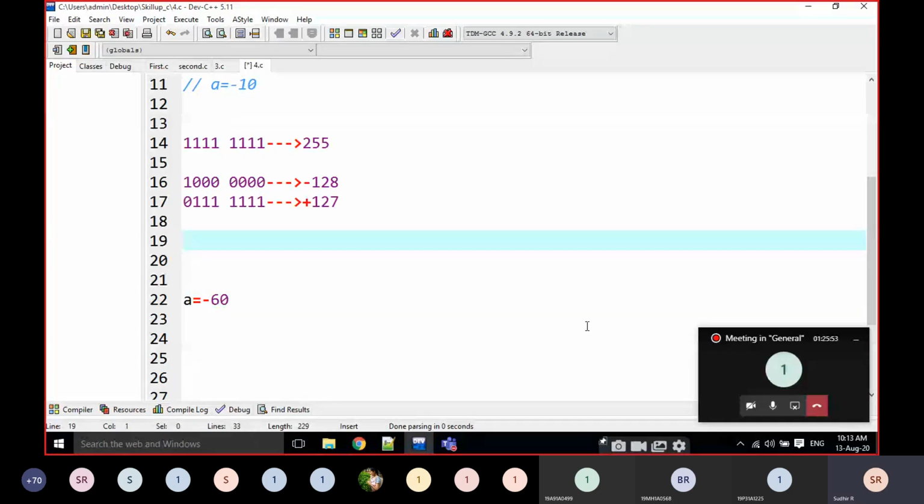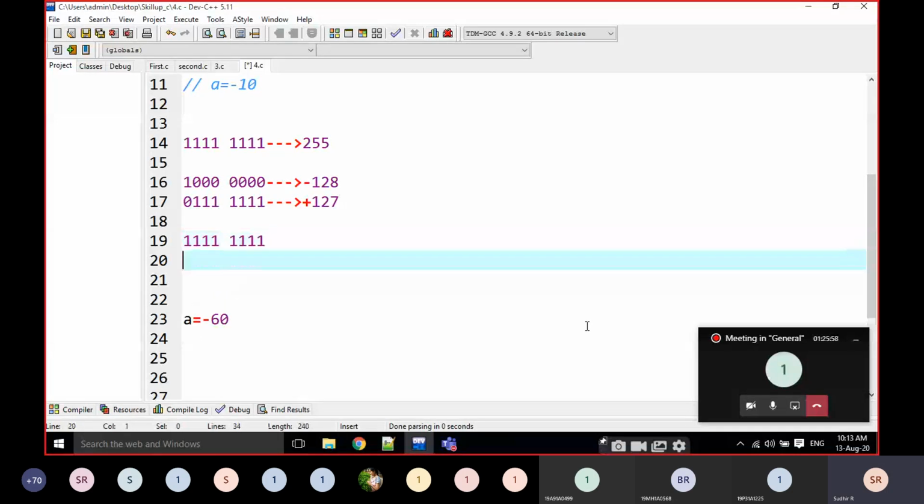Binary value for 59, students. I'm going to calculate minus 60, but I am asking for 59.